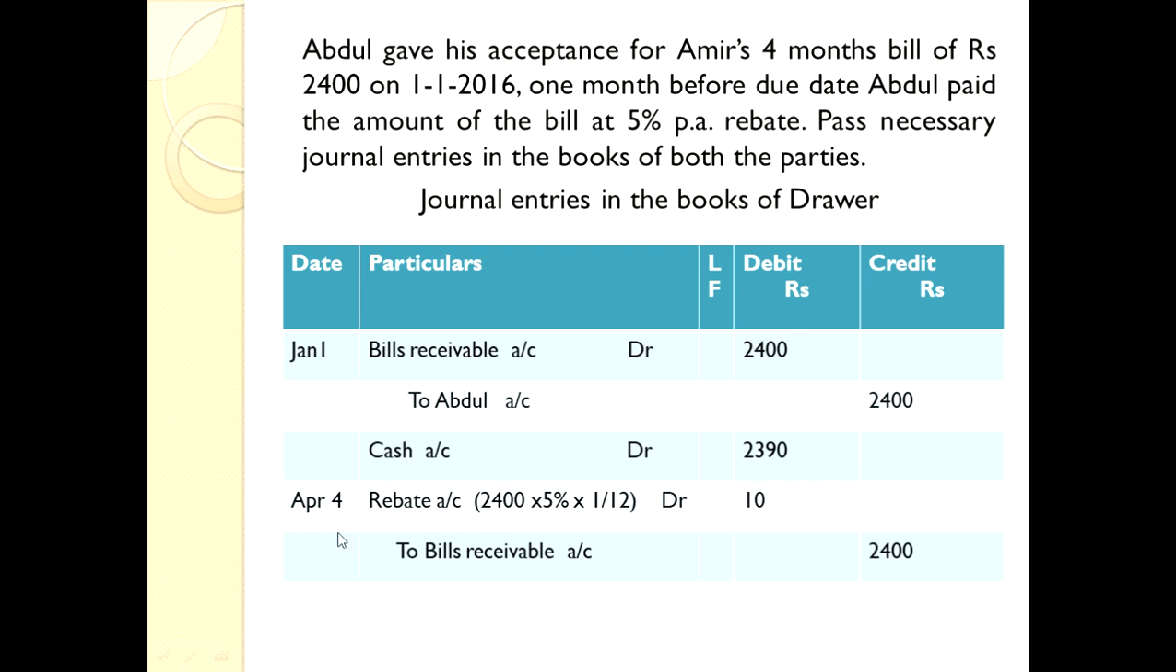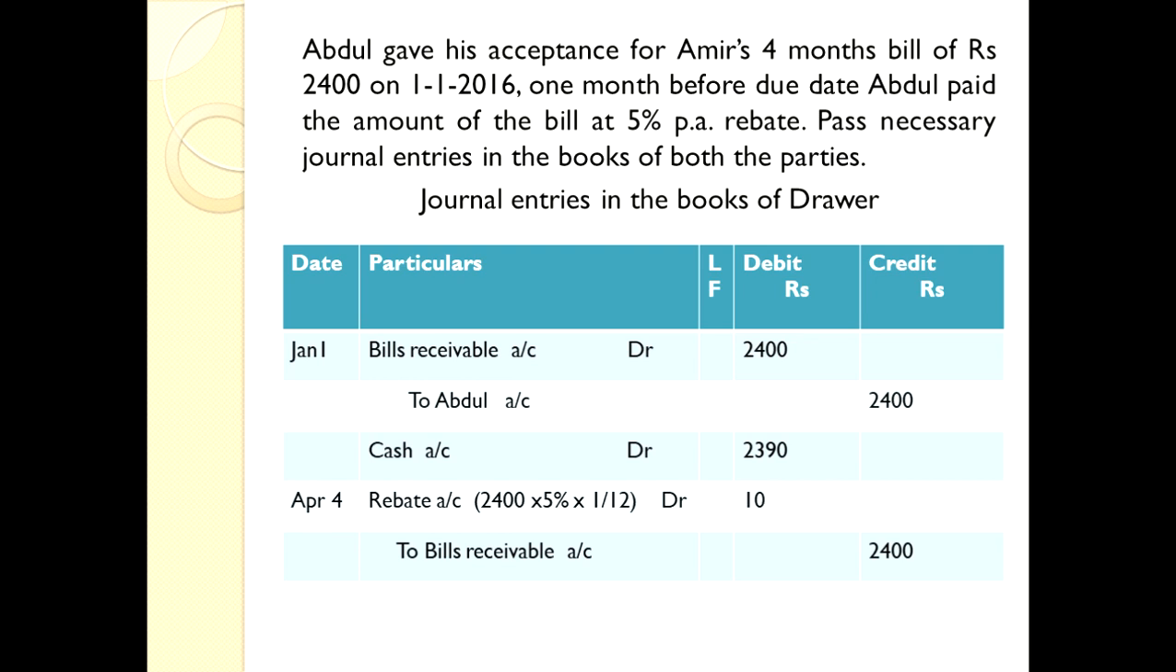So 2,400 rupees, 5% for 1 month, 1/12. So if you calculate, you are getting 10 rupees as the expense or loss. That means instead of 2,400, Amir receives only 2,390 rupees. 10 rupees is purely loss for Amir. So debit all expenses and losses. On that logic, we are debiting rebate account. Right. While receiving the amount, the bills receivable is returned to Abdul.